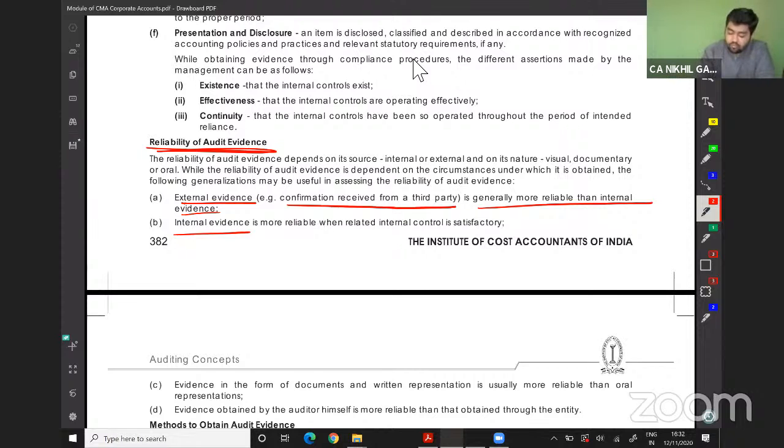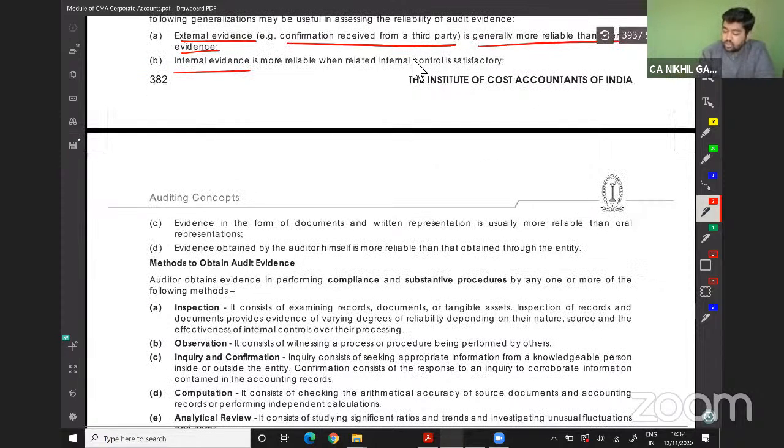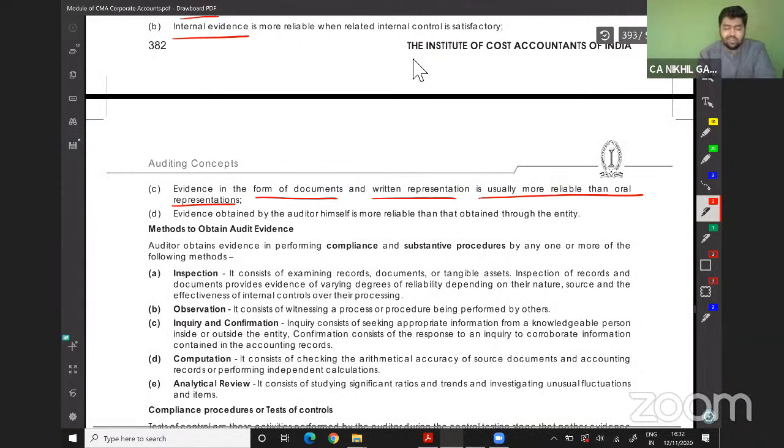Evidence in the form of a document or written presentation is usually more reliable than oral representation. Evidence obtained by the auditor himself is more reliable than that obtained through the entity. Means any document obtained by the auditor directly is more reliable than via the entity.